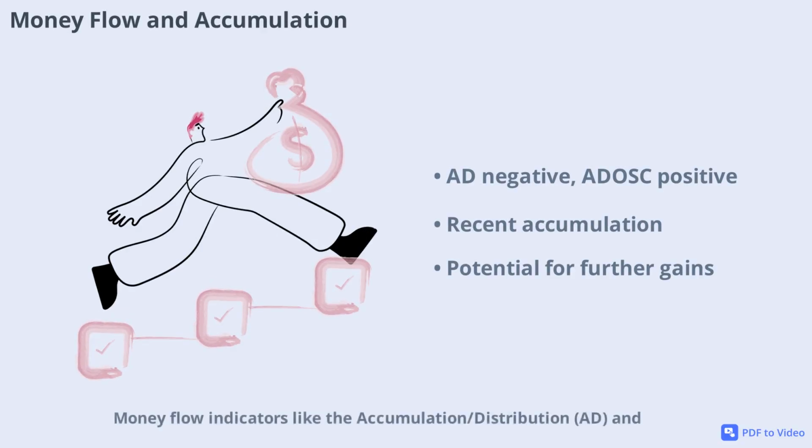Money flow indicators like the accumulation distribution, AD, and Chaikin oscillator help gauge buying and selling pressure. DJT's AD is negative at minus 330 million, but the ADOSC and Chaikin oscillator are positive at 5 million, suggesting recent accumulation despite earlier distribution. This shift can precede further price gains if buying continues.